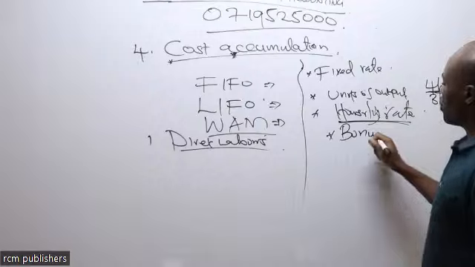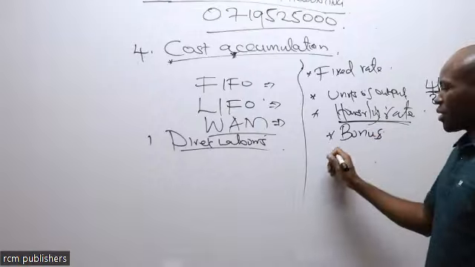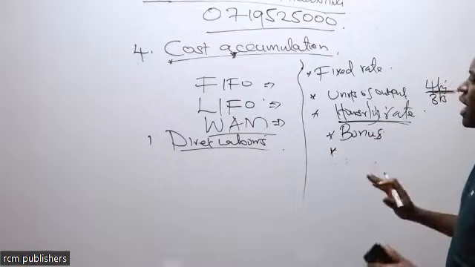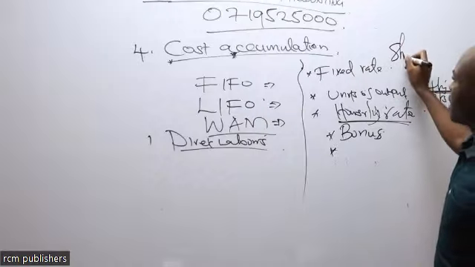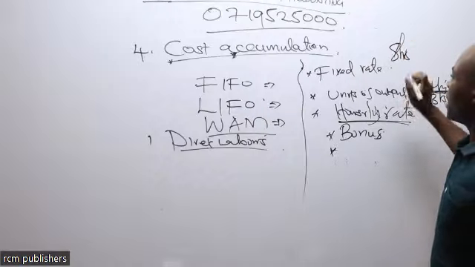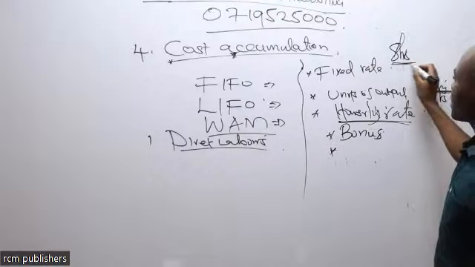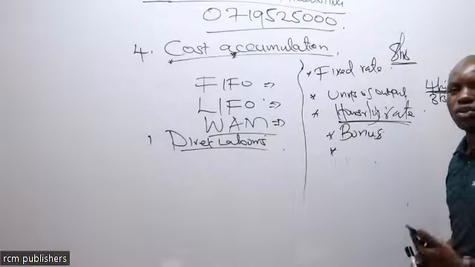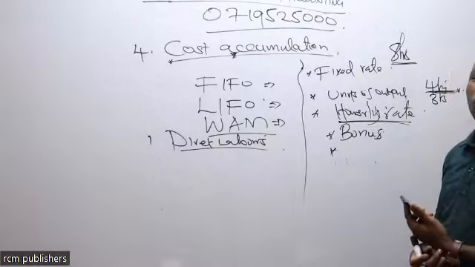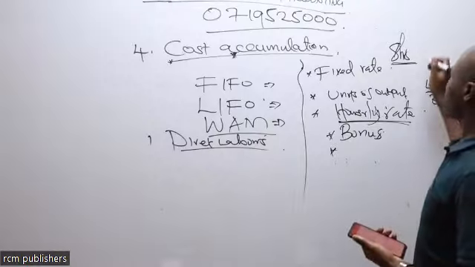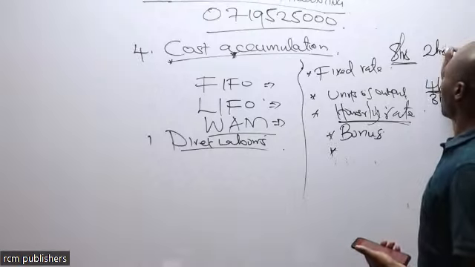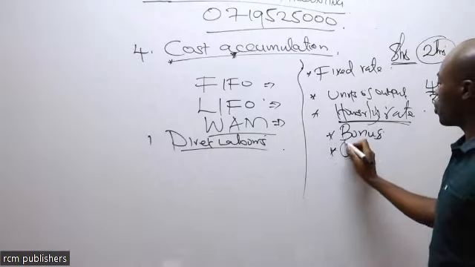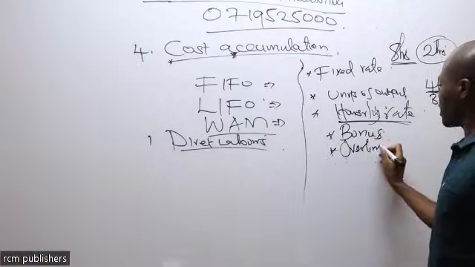This 1 hour will earn you what we call bonus. Then the normal working hours in a day is, let's say, 8 hours. But after 8 hours have elapsed, the employer tells you that we are going to be late, we have to complete this today, and you are told to extend by 2 hours. These 2 hours will earn you what we call overtime.